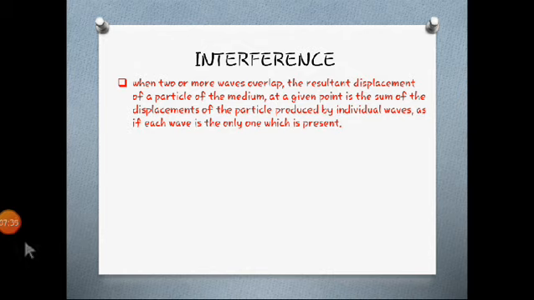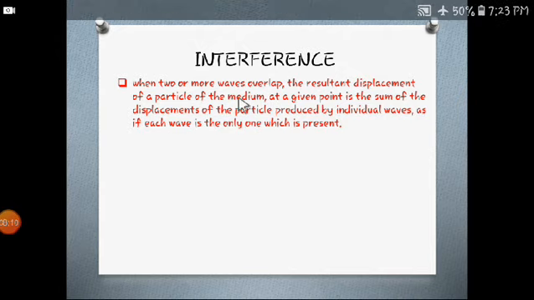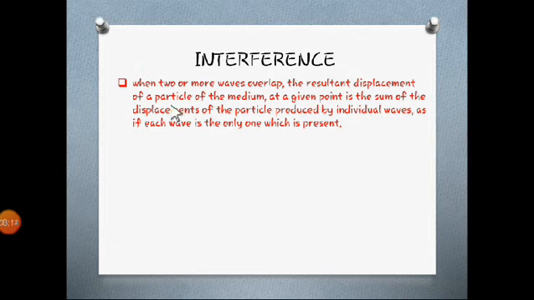And what happens to the amplitude over there? In the first case, when crest is falling on crest and trough is falling on trough, the amplitudes of the two waves are equal. So the displacement will be twice the amplitude of an individual wave. But what happens in the second case, when crest is falling on trough or trough is falling on crest? Displacement will be 0. All right, so this is what we are going to see. Let's move towards the main point, which is interference.